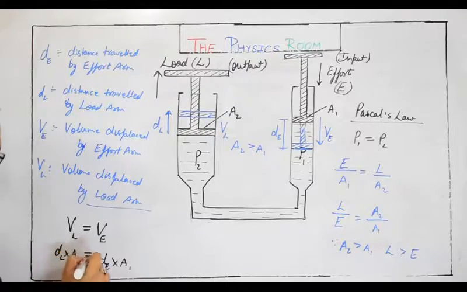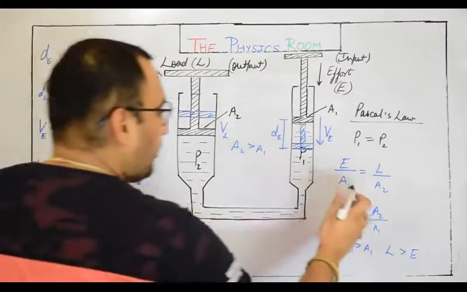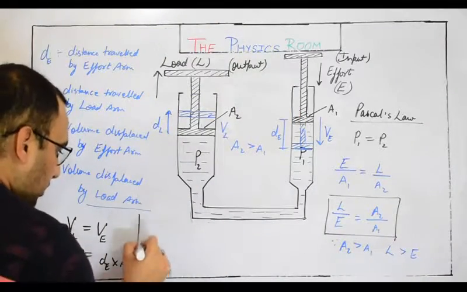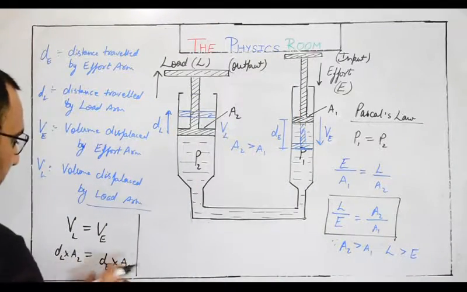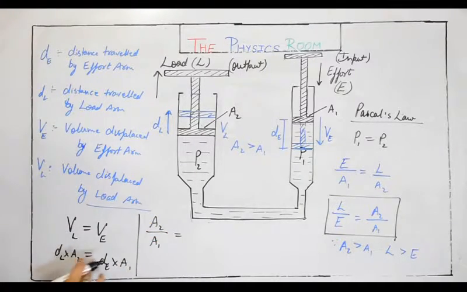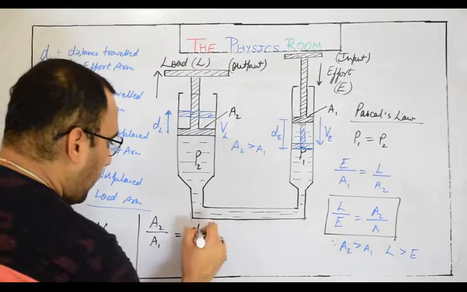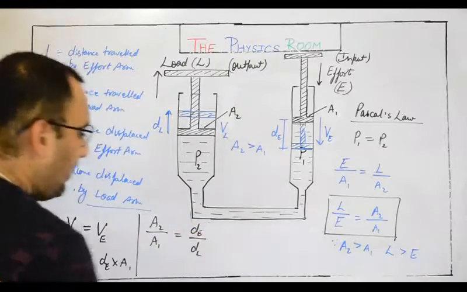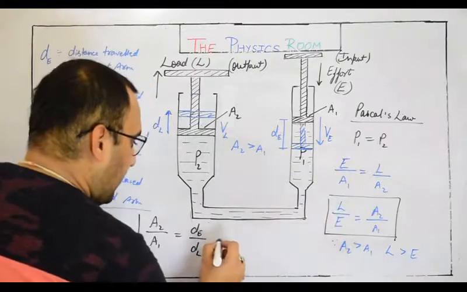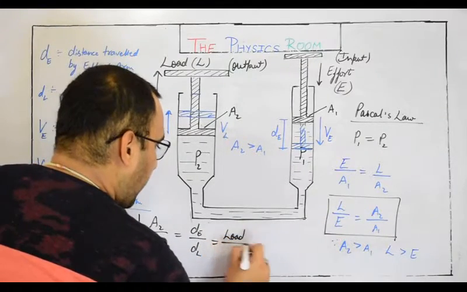Keep this in your mind because I am going to use this format which we derived for the hydraulic lifts. Let's find A2 upon A1 from this: A2 upon A1 becomes dE upon dL, and actually A2 upon A1 is L upon E, load upon effort.